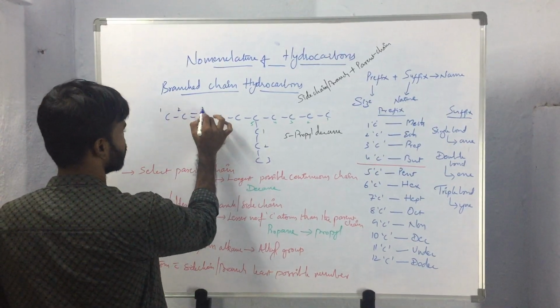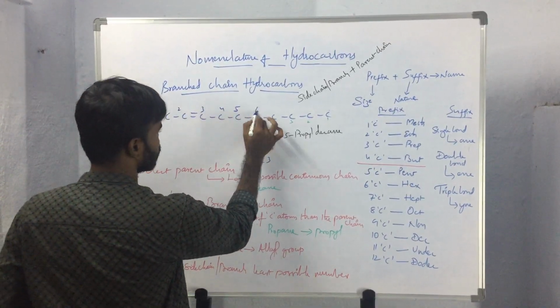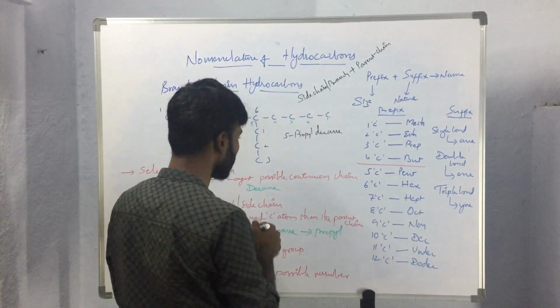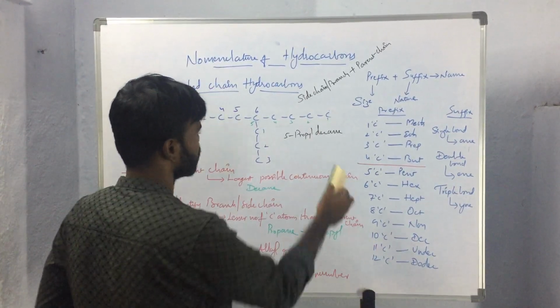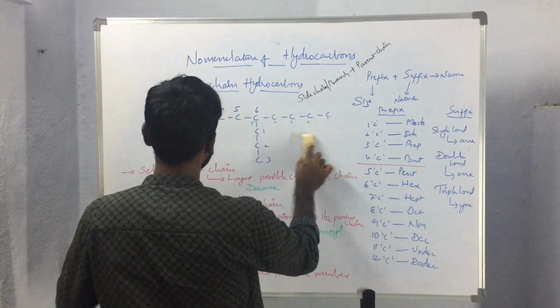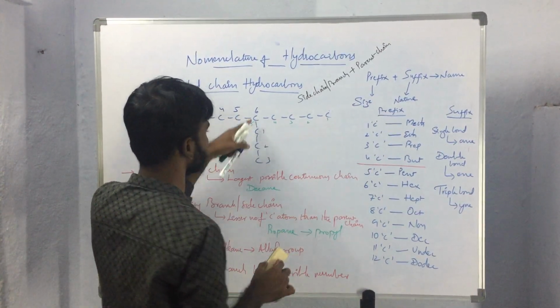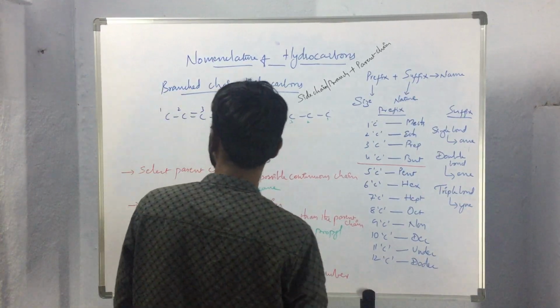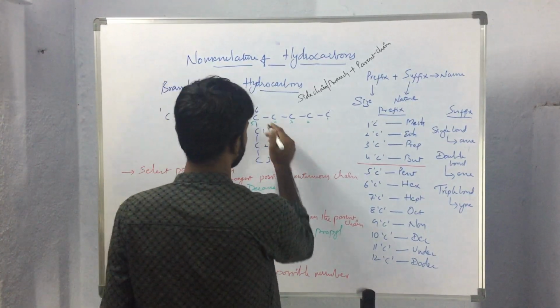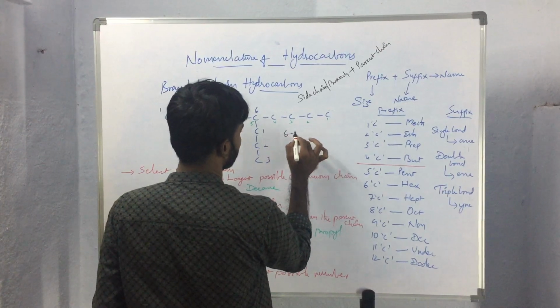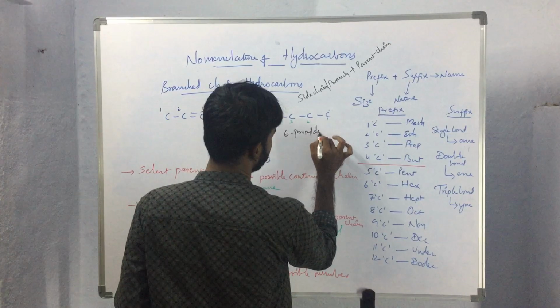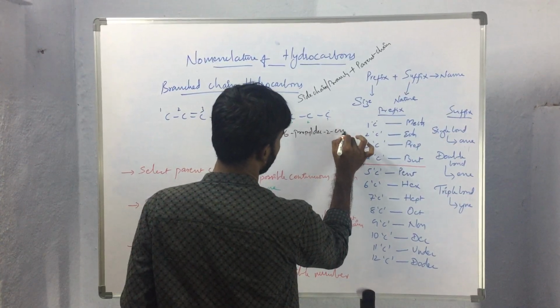1, 2, 3, 4, 5, 6. So the second carbon atom is having unsaturation, and the sixth carbon atom is having the substitution. So the name of the compound will be 6-propyl dec-2-ene.